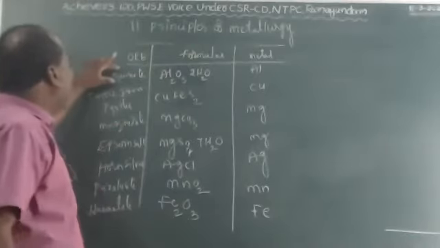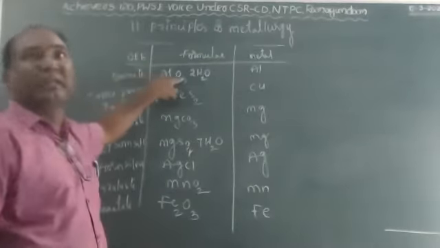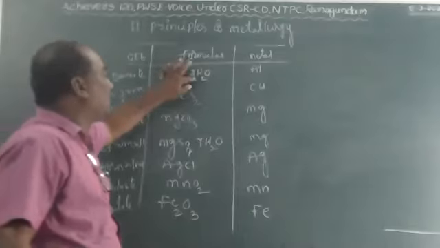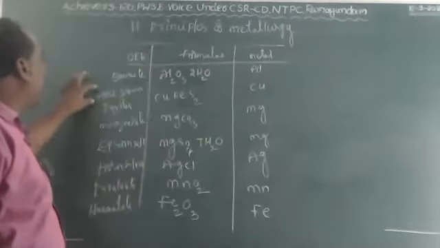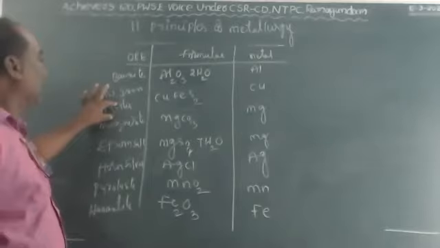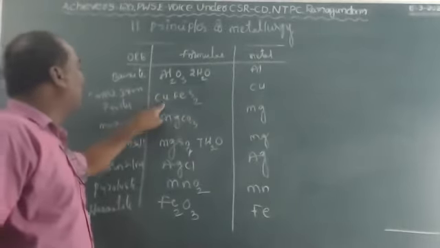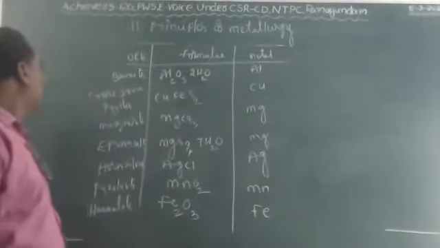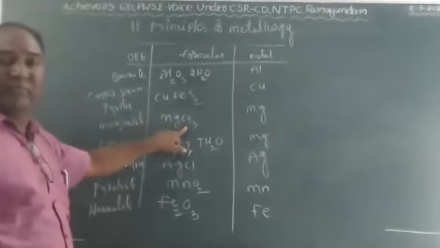Here, bauxite is the first ore, formula Al2O3 2H2O. In this, aluminium is present. Next one is copper iron pyrites, CuFeS2. Copper metal is present in this. Next, magnesite, MgCO3.